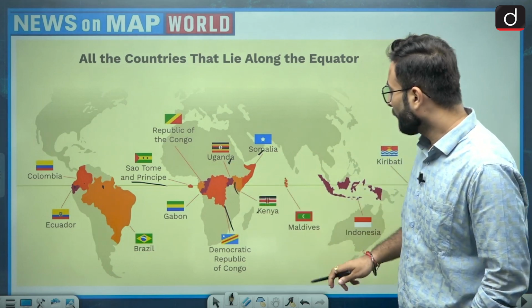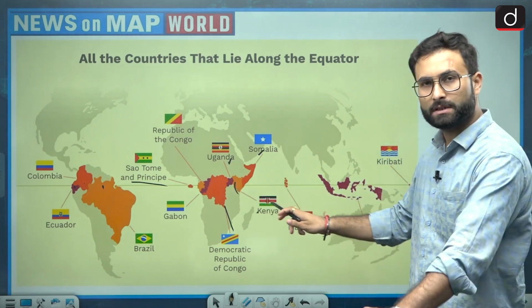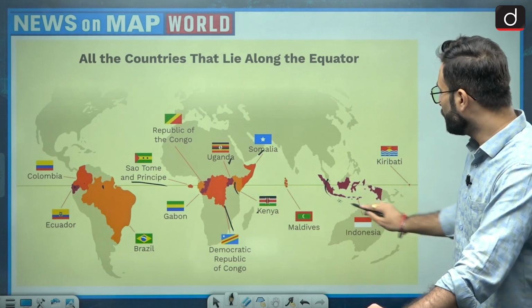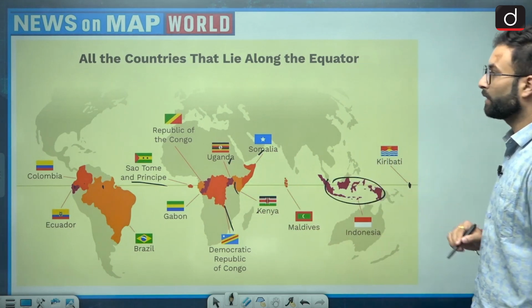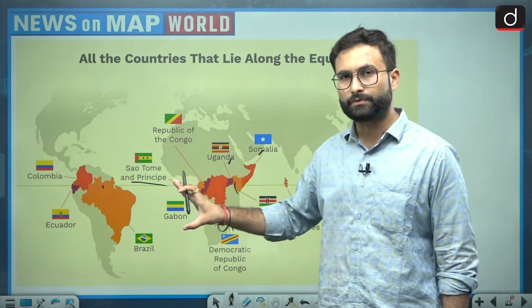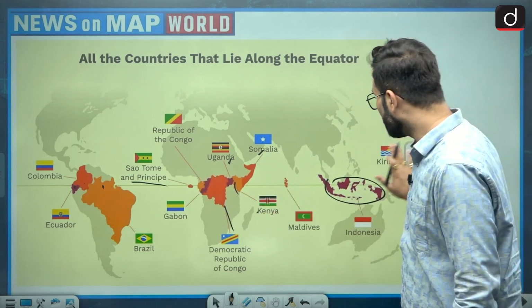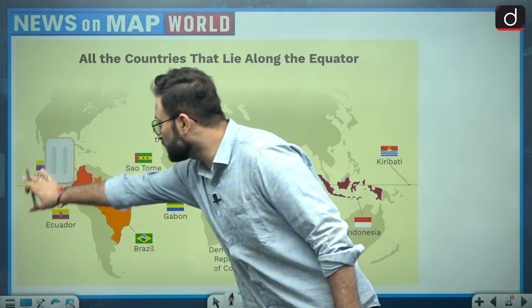This is Kenya. Then Maldives is the country from which equator is passing. Then here we have Indonesia, and there is Kiribati Island. Okay, so these are the countries from which equator is passing. So you can keep a tab on that, or you can directly take a screenshot for your revision.